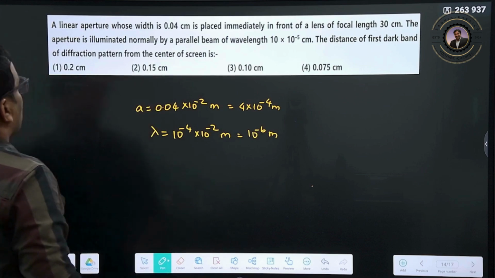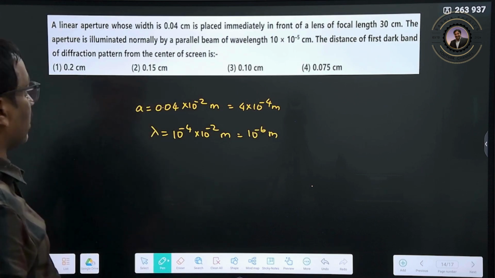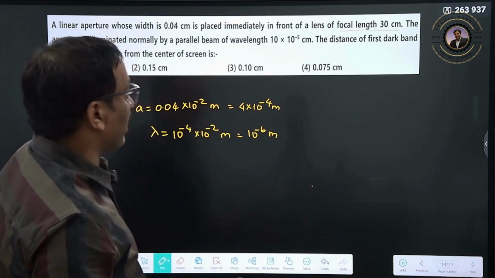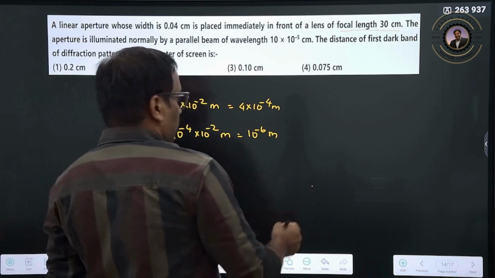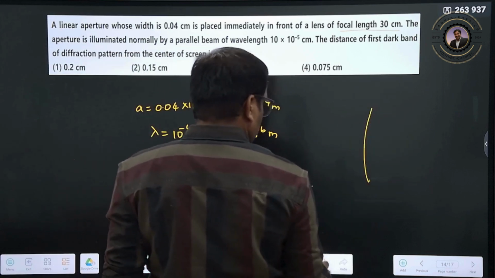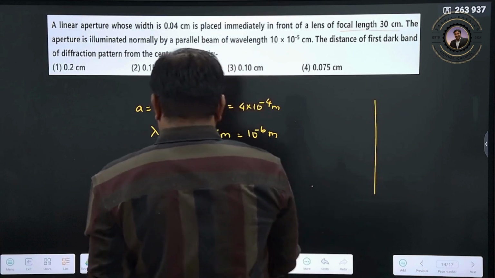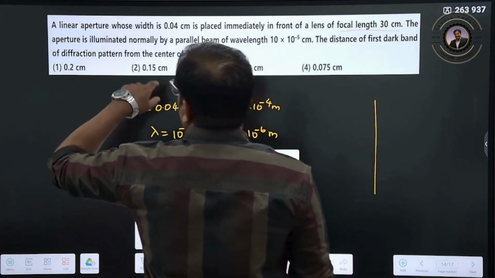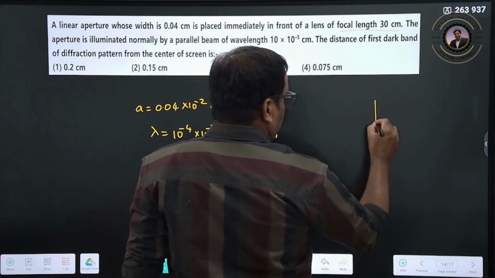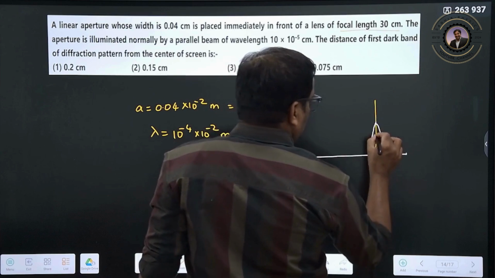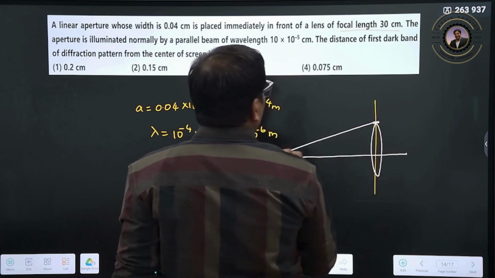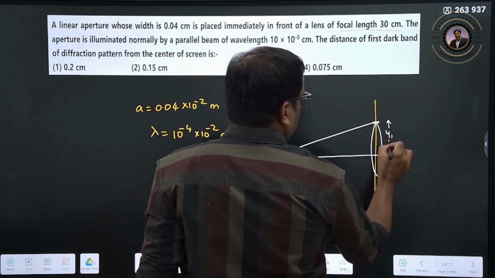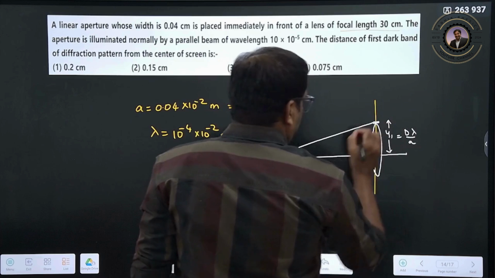The distance of the first dark fringe of the pattern observed from the center. Focal length is given, so it does not matter here. Plane wavefronts are coming. So what is being asked now? He is asking the distance of the first dark band of the diffraction pattern from the center of the screen. So this is your first dark band. The linear distance only, he did not ask for angular. Therefore this is your linear distance, so D lambda by a. Clear?